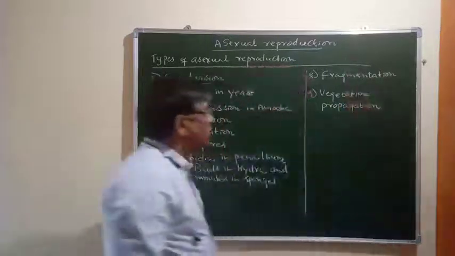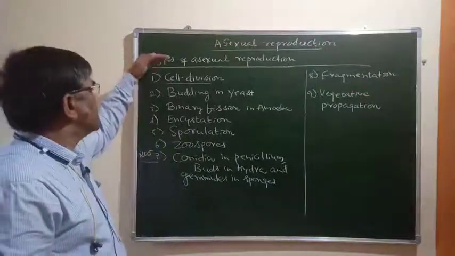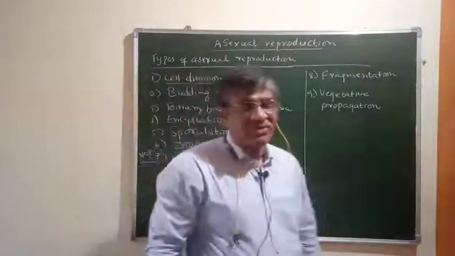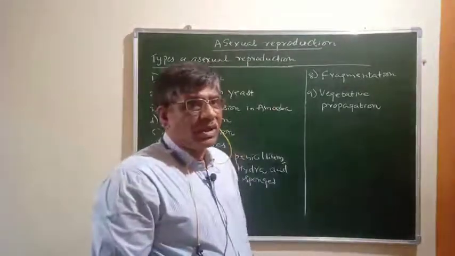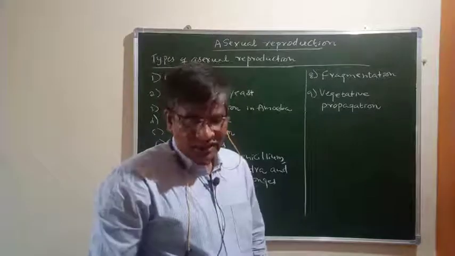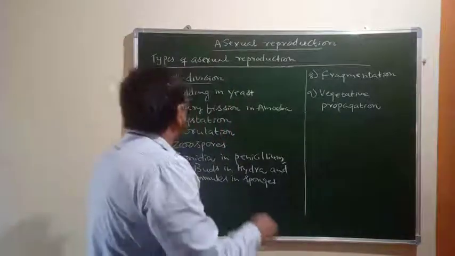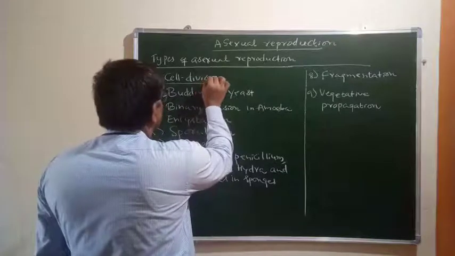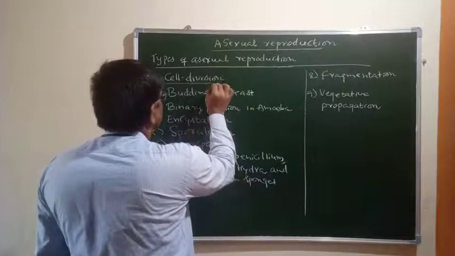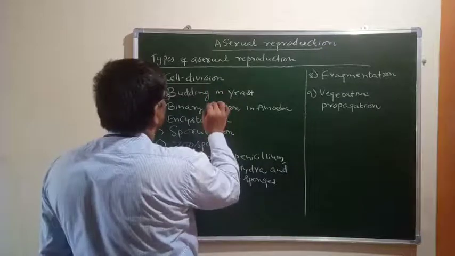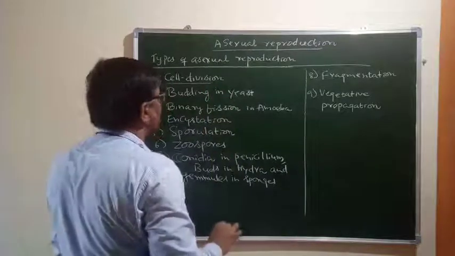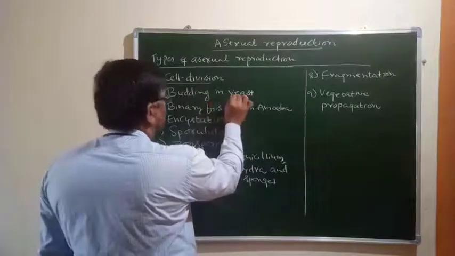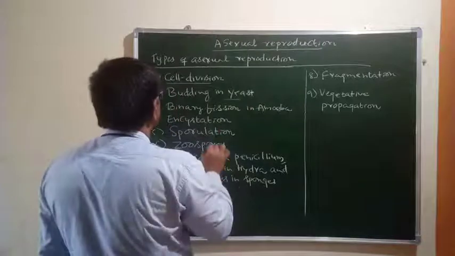See, there are various types of asexual reproduction in different groups of organisms. Now you can understand, cell division is a kind of reproduction in some specific organisms. Budding is another one, particularly in the case of yeast as per your syllabus.